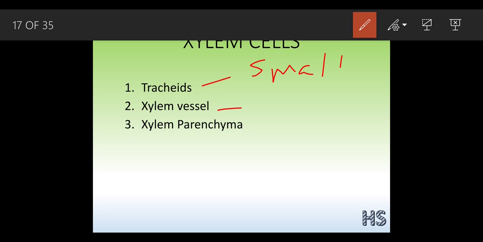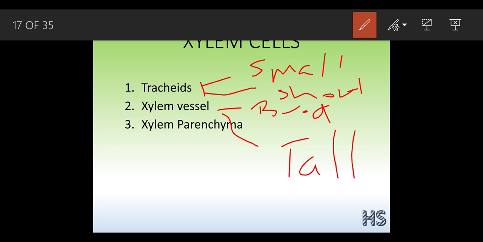They are quite broad. Tracheids are also shorter in length, meaning the height is short, but the xylem vessel is quite tall, elongated, I can say.